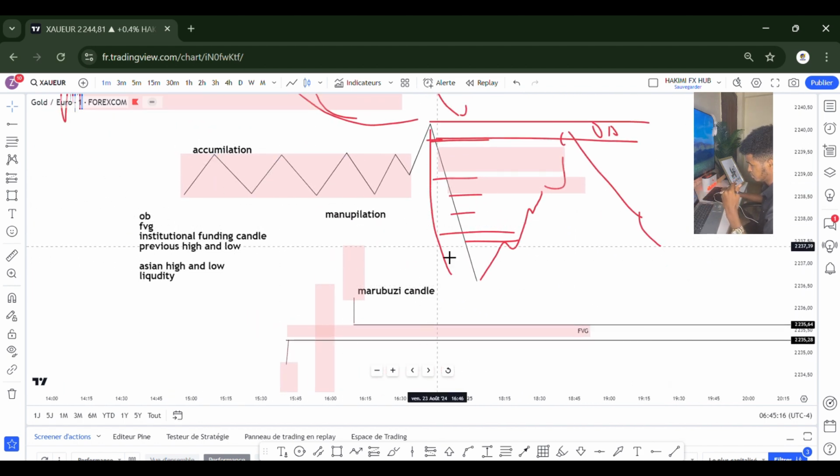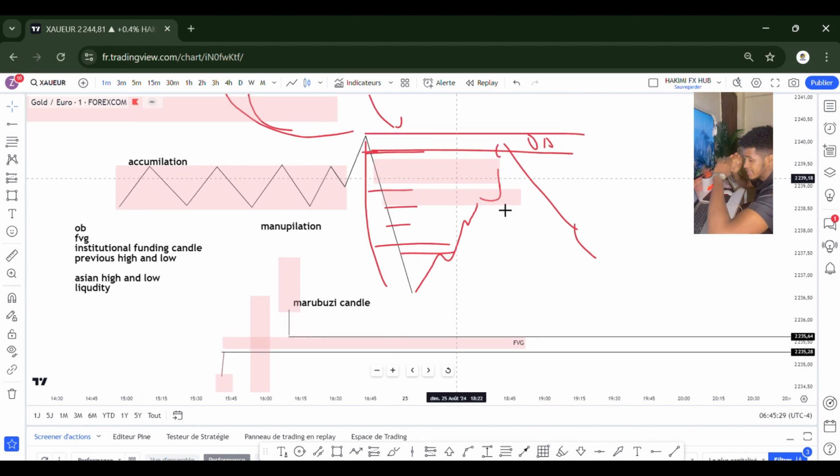So this one, accumulation, distribution, the movement, the gap it has to fill. After it has filled it, that's the order block, and that's where we go for that sell, as you can see, and the last bullish candle.